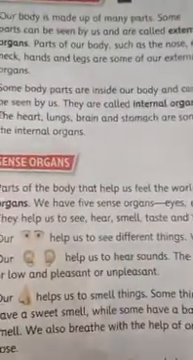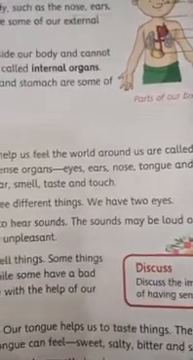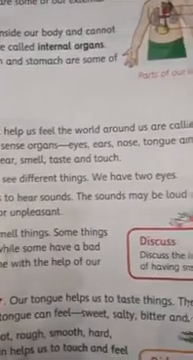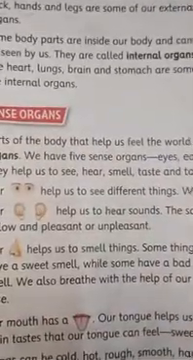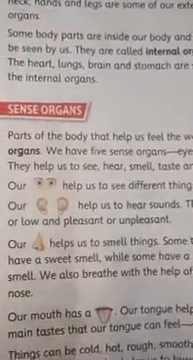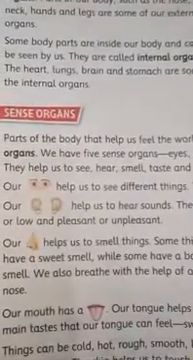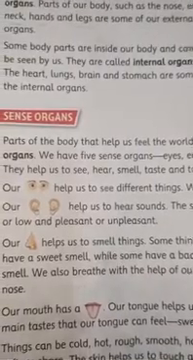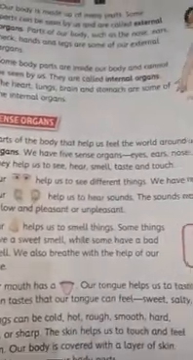Now our eyes help us to see different things. We have 2 eyes. How many eyes? 2. Our ears help us to hear the sound. The sound may be loud or soft, high or low, and pleasant or unpleasant. Our nose helps us to smell things. Some things have a sweet smell while some have a bad smell. We also breathe with the help of our nose. So nose is very important for us.